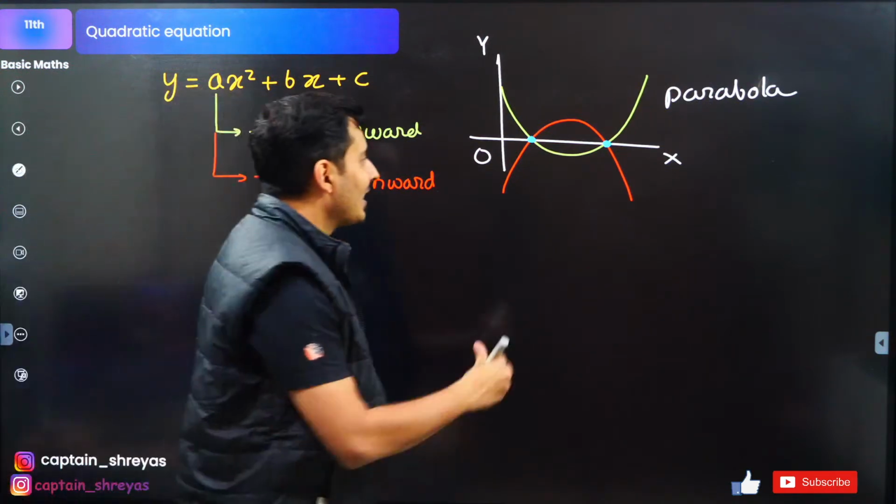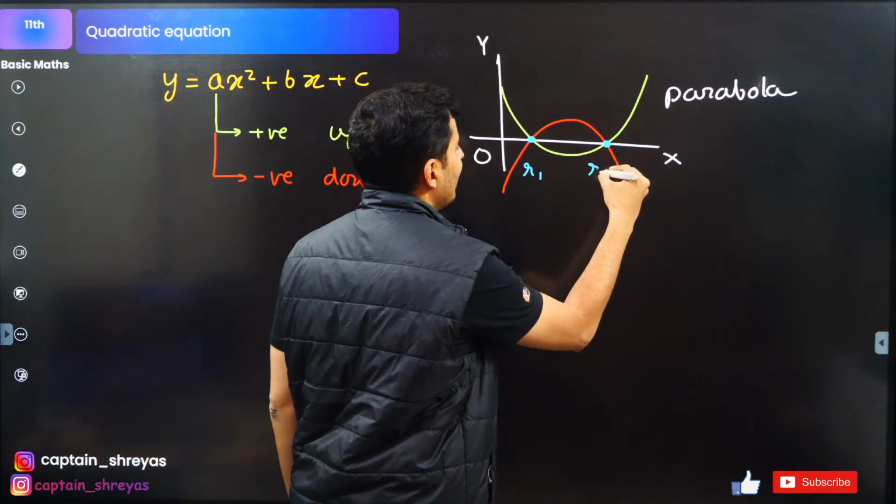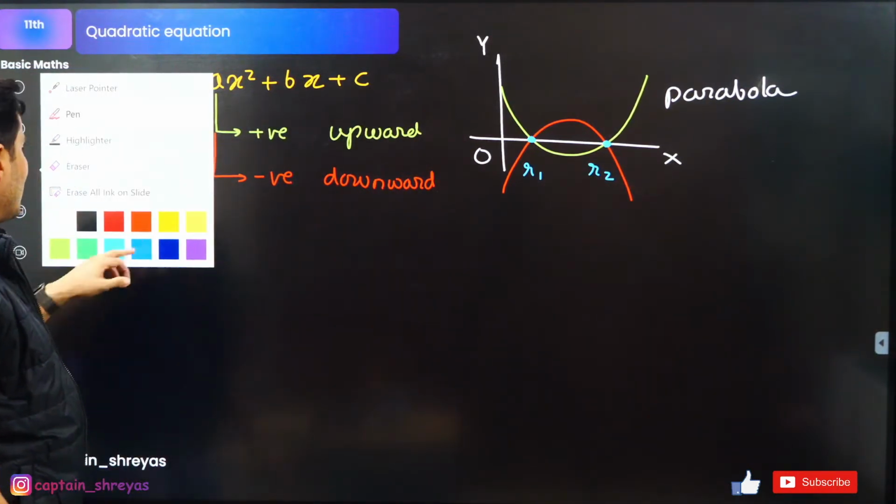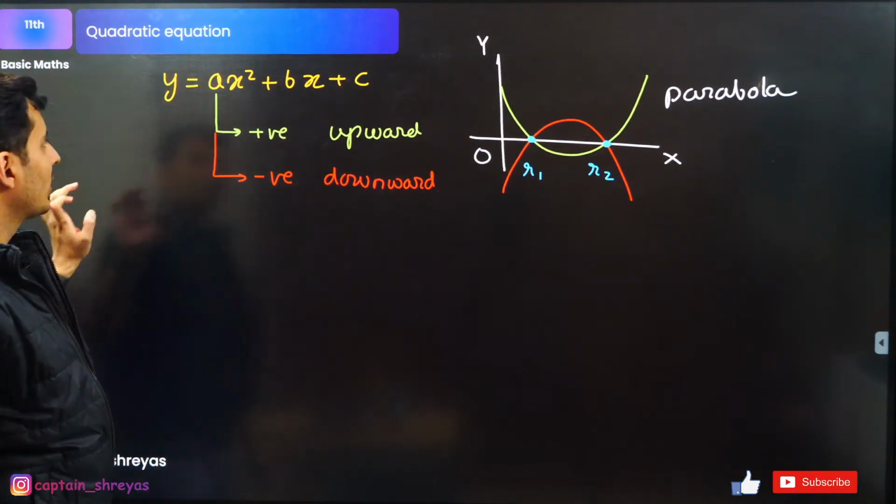What do you think these two places are, guys? Yes, obviously they are called the roots. So this is root 1, this is root 2. Very nice. Excellent, guys.